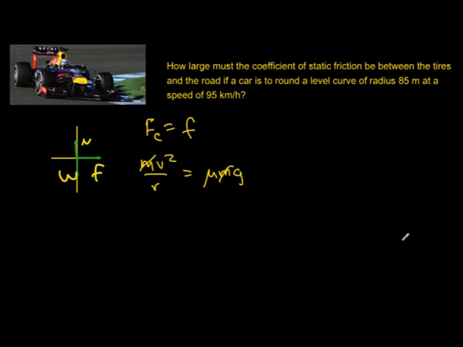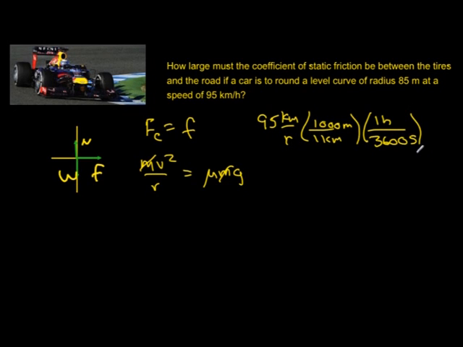But we can't, once again, because our velocity is given in kilometers per hour, and we have to have it in meters per second. So we'll do our conversion over here, 95 kilometers per hour. Okay, there are, in 1 kilometer, 1,000 meters. And in 1 hour, there are 3,600 seconds. So we do that conversion and we will get 26.4 meters per second. And that will be our velocity.